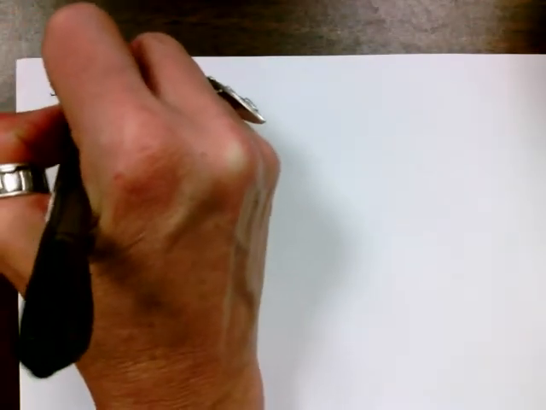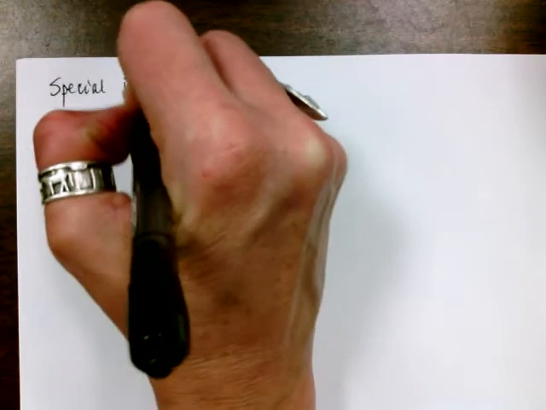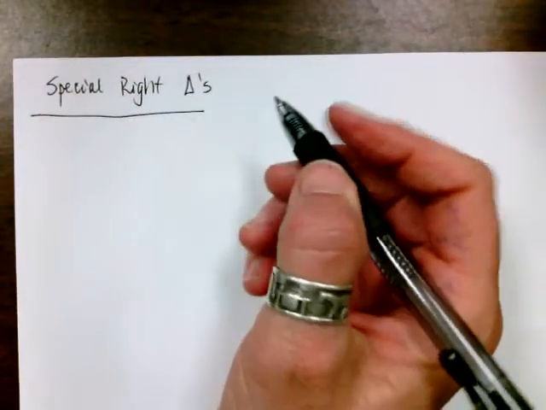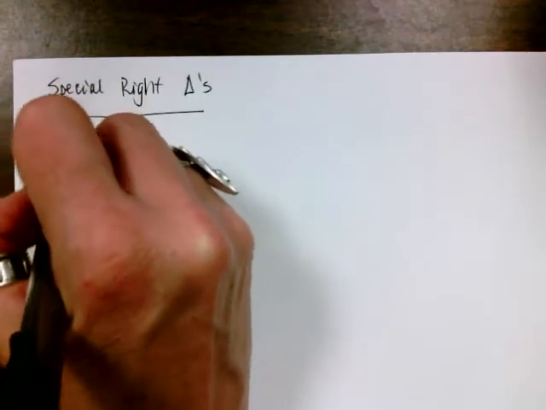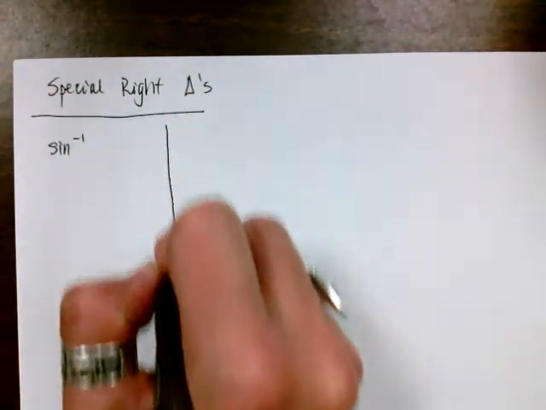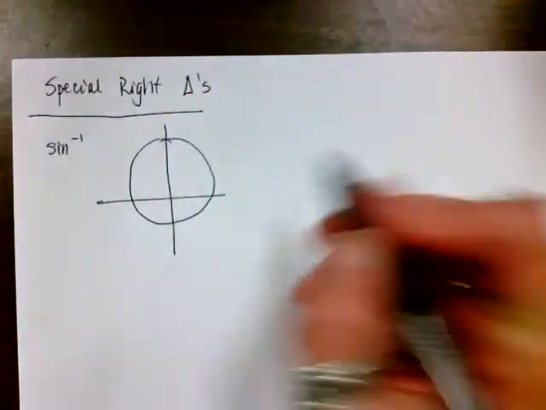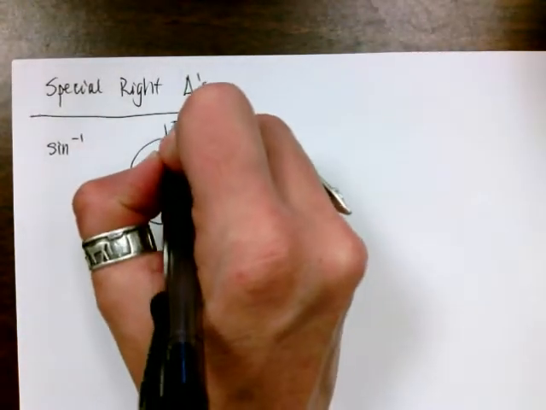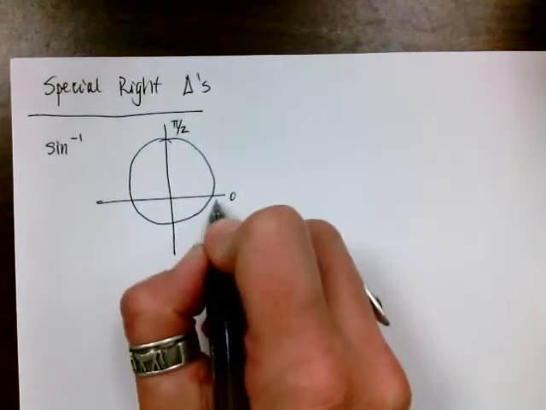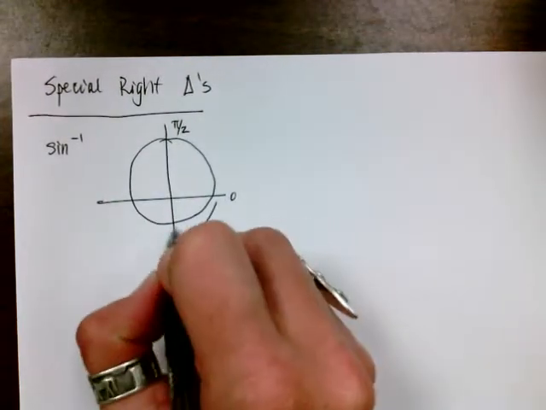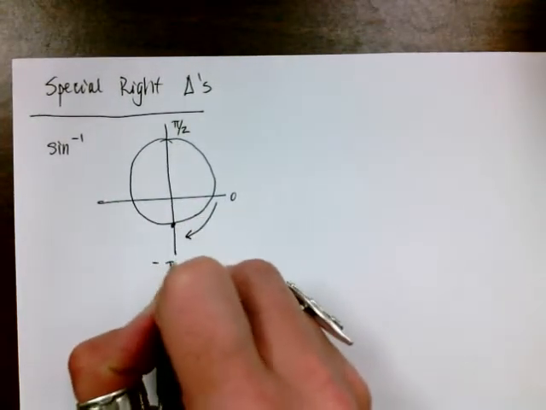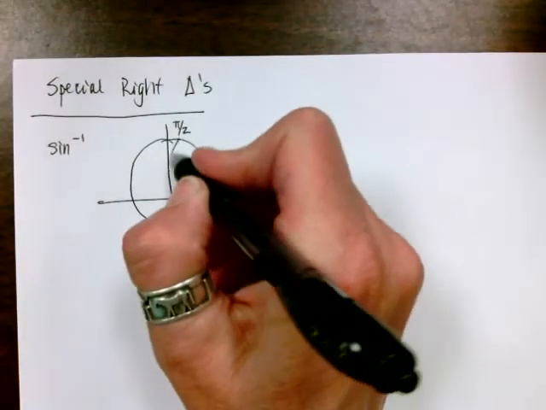Okay? A couple of things that we have to know first. So we have to know some additional stipulations for sine, the inverse of sine, the inverse of cosine, and the inverse of tangent. So let me draw a little sketch of my unit circle. This is 0, this is pi over 2. And then if I do the opposite rotation this way, this is going to be a negative pi over 2. Inverse sine